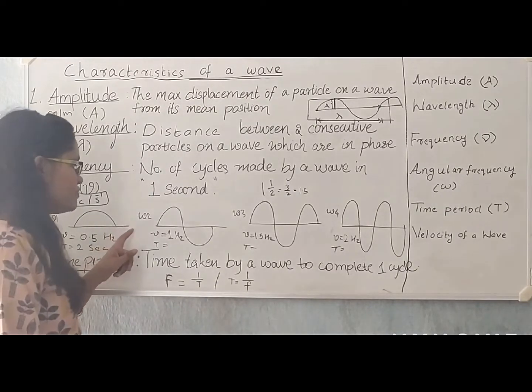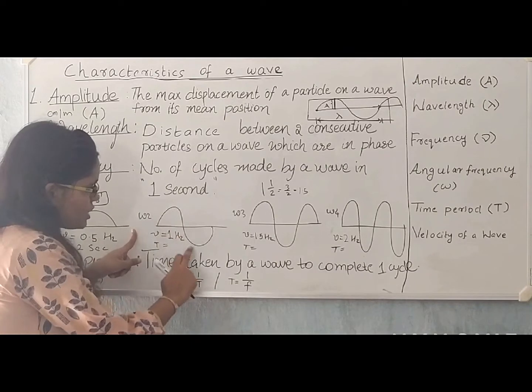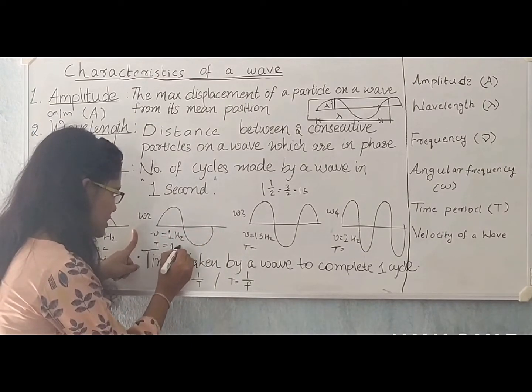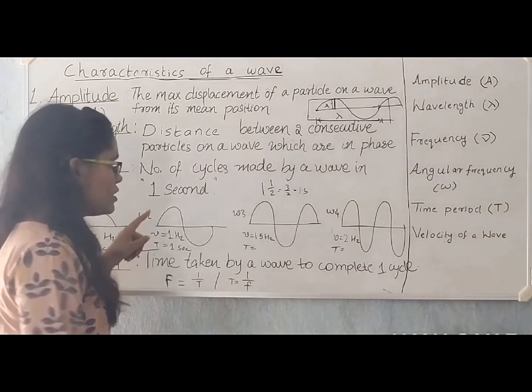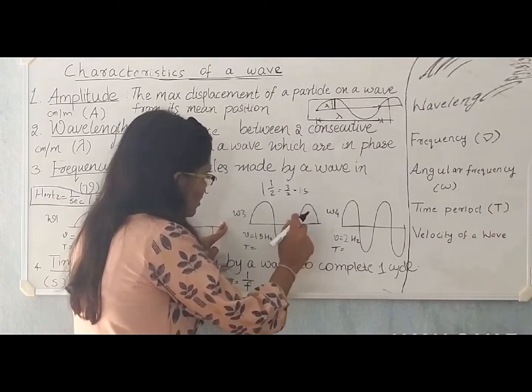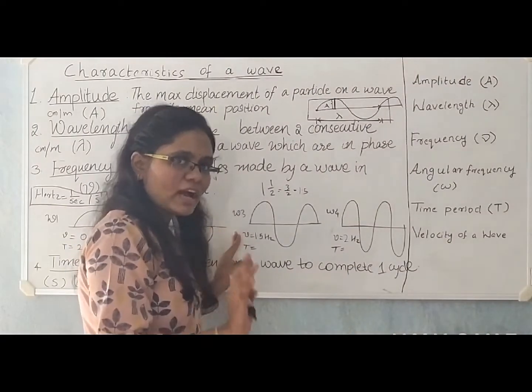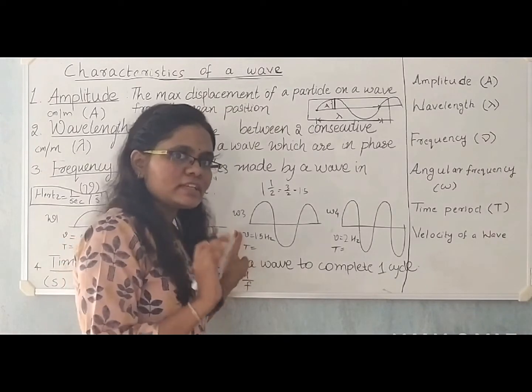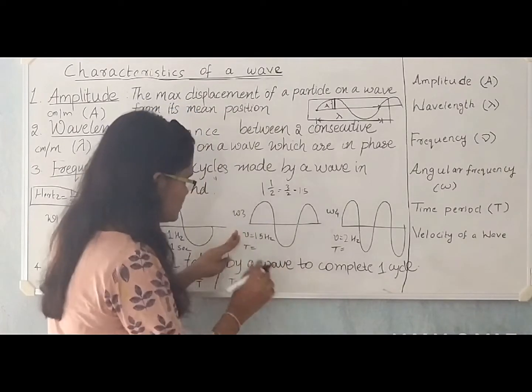Now consider wave 2. It is taking 1 second to complete 1 cycle. So it has got the time period of 1 second. Consider wave 3. It is completing 1.5 cycles in 1 second. So how much time does it take to complete 1 cycle?